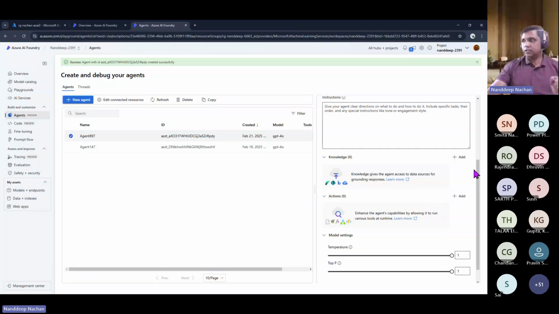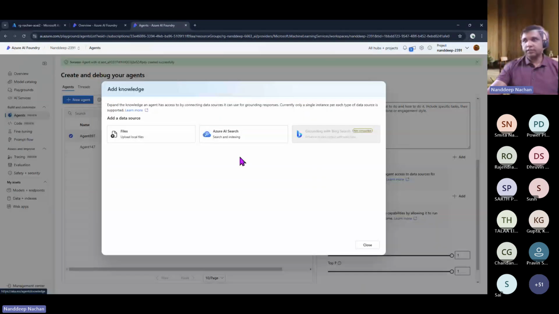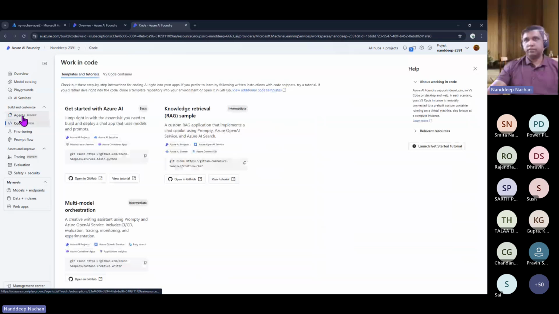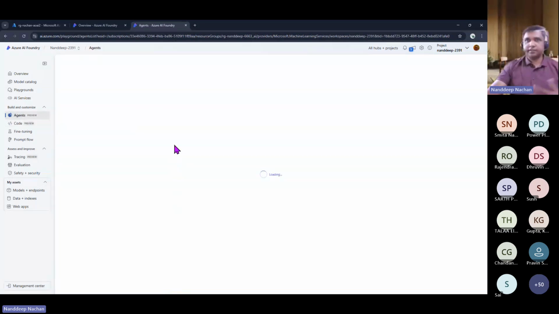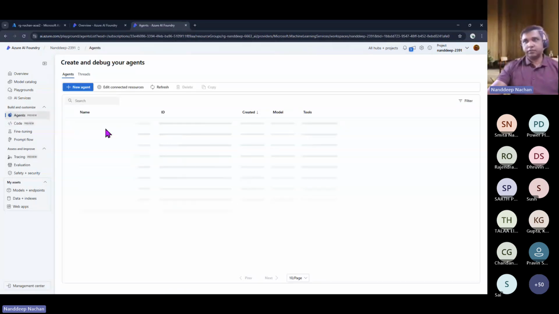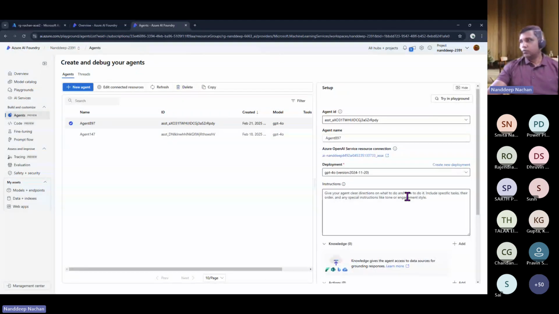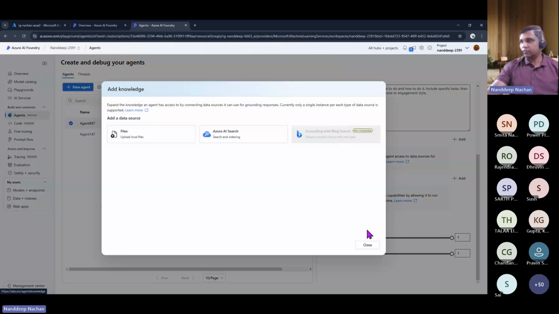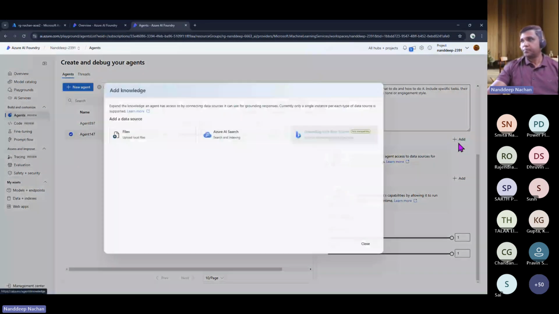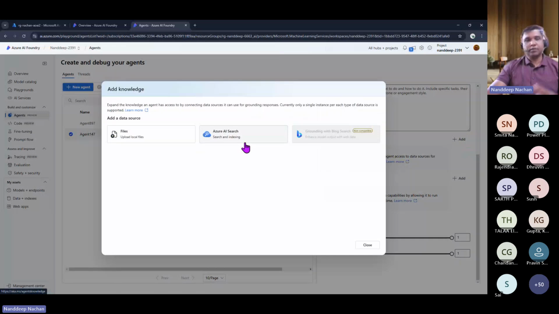One thing that you can do here, obviously, is create or add the knowledge. Another thing that I have observed: whenever we create this agent for the first time, this Bing search is not available. But if you navigate away from it and come back here and open up that agent, it is available. So let's say we go for the knowledge and try to click add. Okay, it is still not yet available here, but let me just check. Those are probably not working because of the private preview.